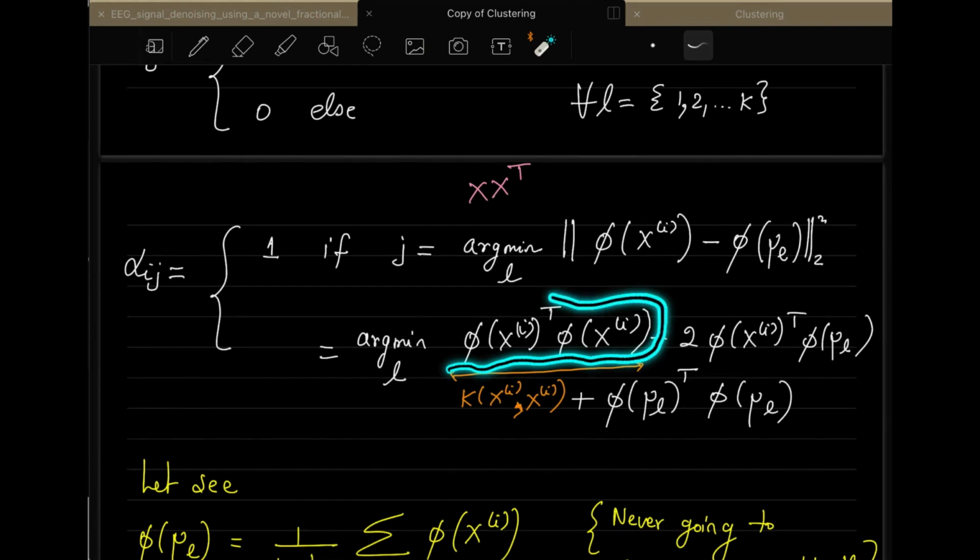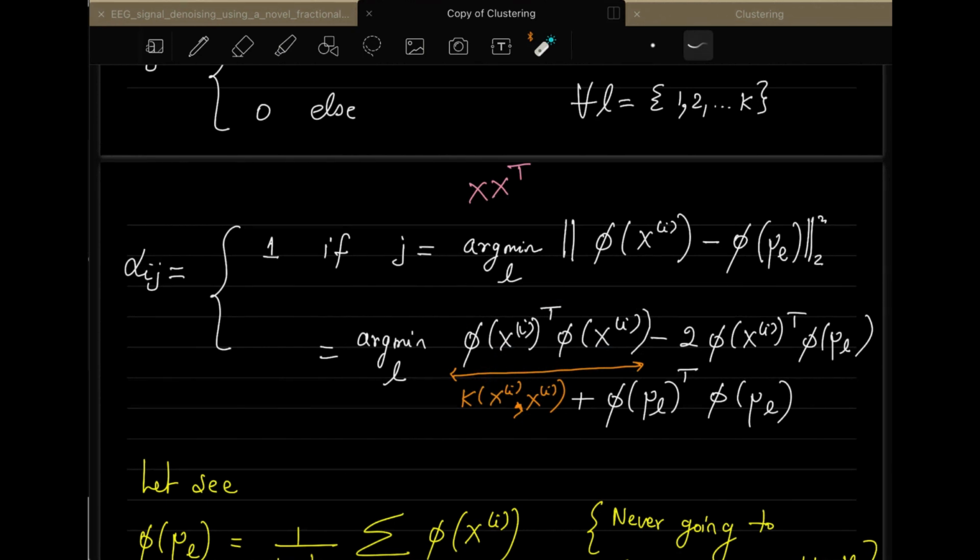So it is basically what you can do. You can replace this by a kernel function which is like this, and this kernel will take xi as one of the arguments and xi as the other argument. So both the points will be the same, xi. So it will be phi xi transpose phi xi. Both of them are xi. That's why xi is coming here.